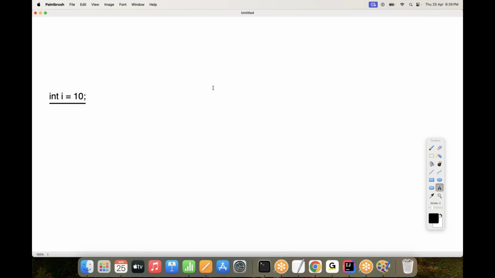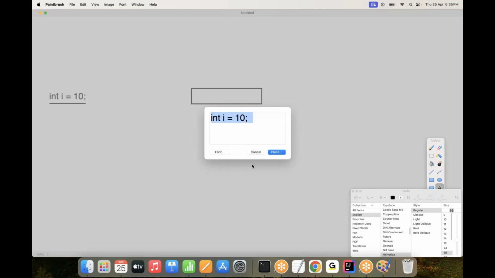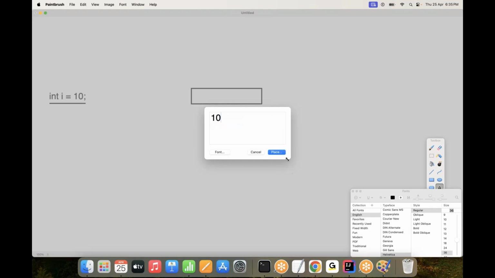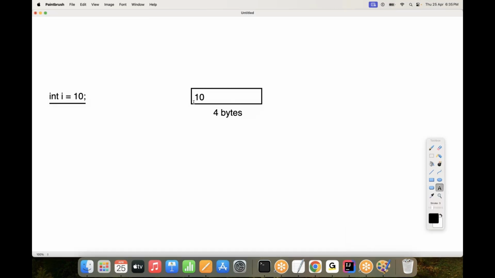First of all, a memory location will be created. This is the memory location. How many bytes of memory? In Java, 4 bytes of memory. There, the data is going to be stored. What data is going to be stored inside this memory location? 10 is the data, it is going to be stored. 4 bytes of memory and the data 10 is going to be stored. Getting clarity or not?